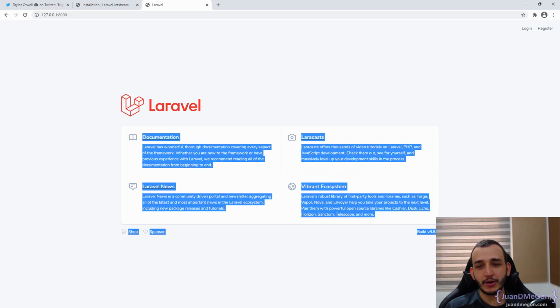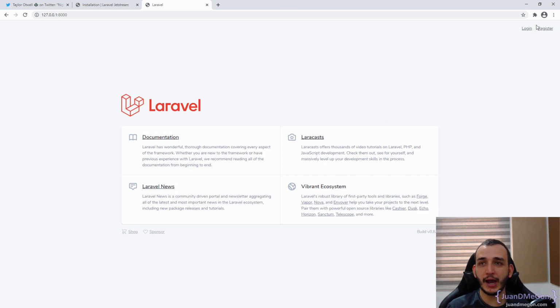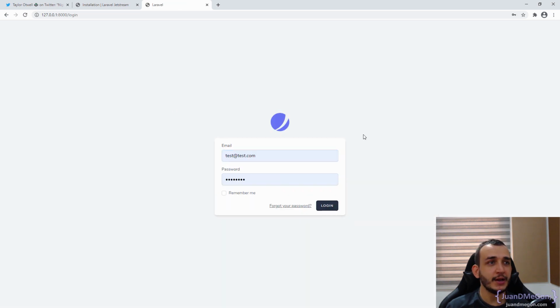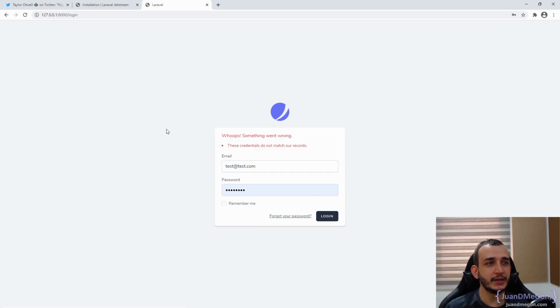So let's verify in the localhost, in port 8000. There we have the regular welcome view from Laravel, but we have the login and register. So if we go to login, that is it. We are definitely on Jetstream because we have this logo here. Of course, I don't have an account yet, so this is not going to work. Let's log in. That is it. There is not any problem, so we can register.